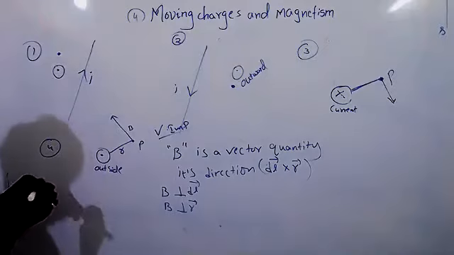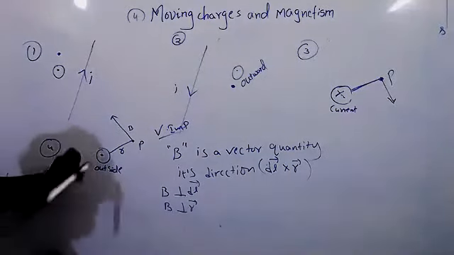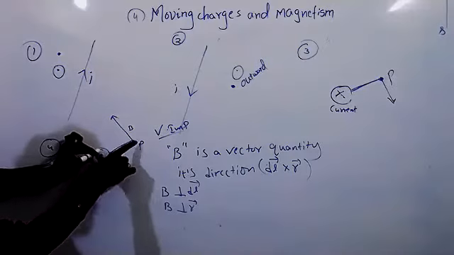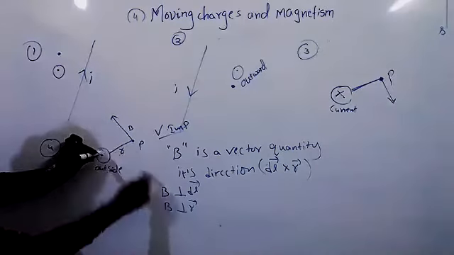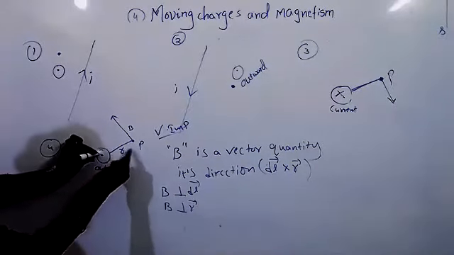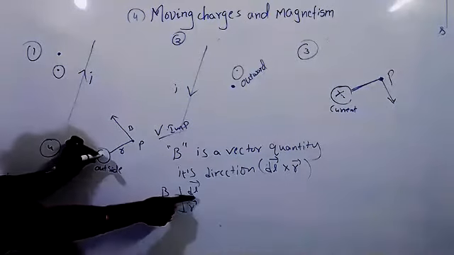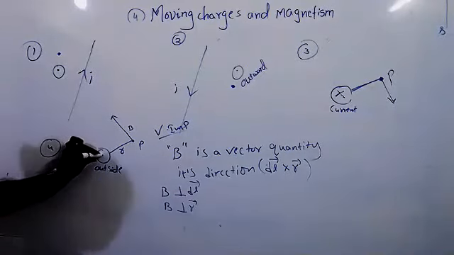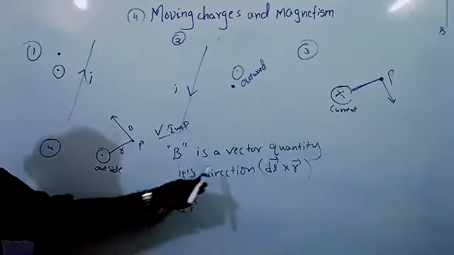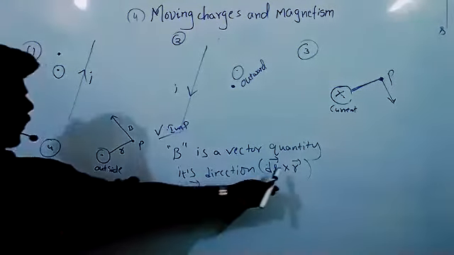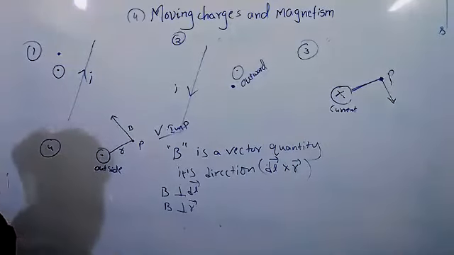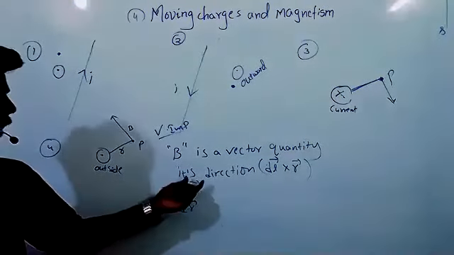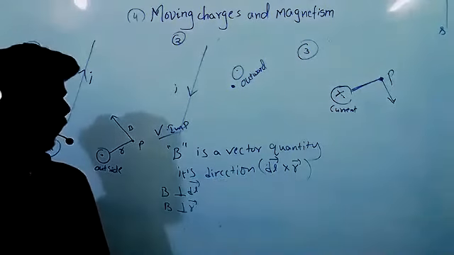Now you can see current is coming outside, and it is R. And one more thing, B is perpendicular to both this dl bar and r bar. Current direction only is the dl bar direction. Clear? So B is perpendicular to dl bar and B is perpendicular to r bar. B direction is along dl bar cross r bar.